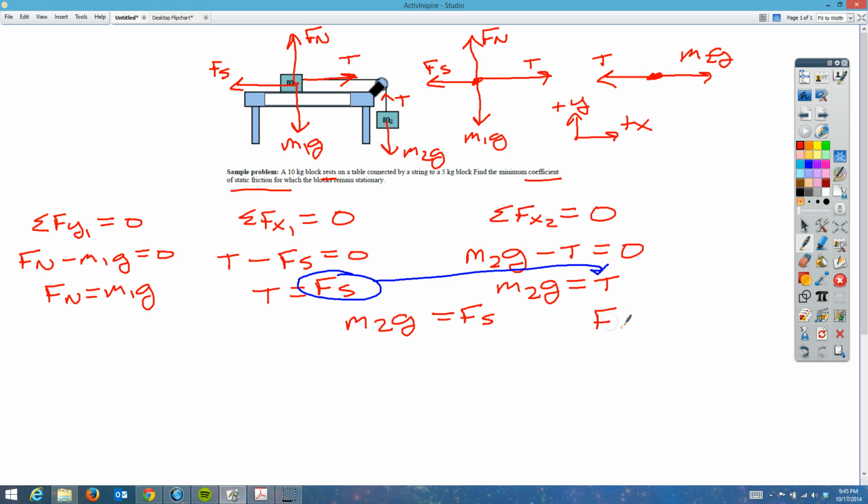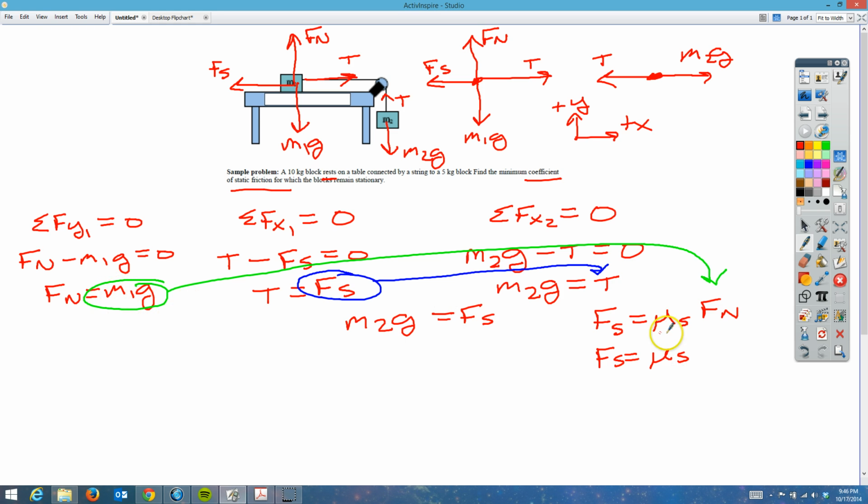Let's go back and really think about friction. Remember the force of friction, so for us it's static friction, is equal to the coefficient of static friction times the normal force. Now remember we said that the normal force, if we go back over here, is M1G. So let's circle this one in green. And we'll draw a line coming over, and that's what we're going to do is put that static friction in right there. So here the force of static friction is equal to mu s times, and remember we want M1G. M1G.